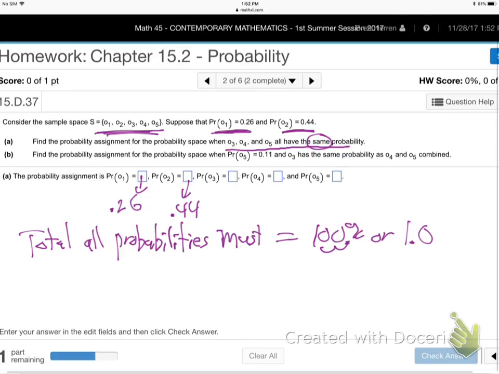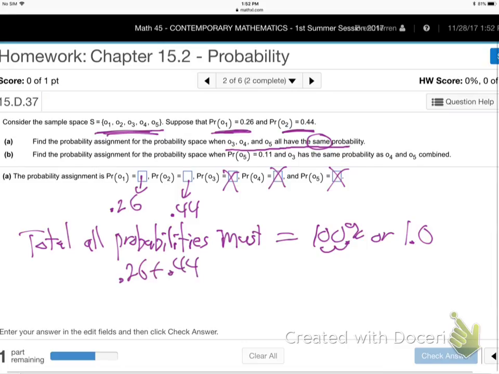So, we know O1 is 0.26, O2 is 0.44. I don't know what these guys are, but they're saying they're all the same. So call them X if you want. Why can I call them all the same letter? Because they're all the same amount, whatever they are. Notice I don't call them X, Y, Z. I call them X, X, X because they're all the same, they told me. So do you see what equation I'm going to write now? You tracking with me?